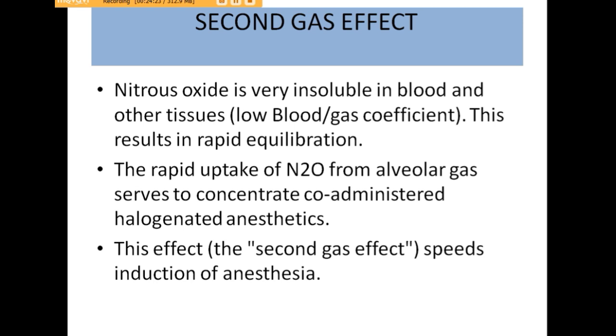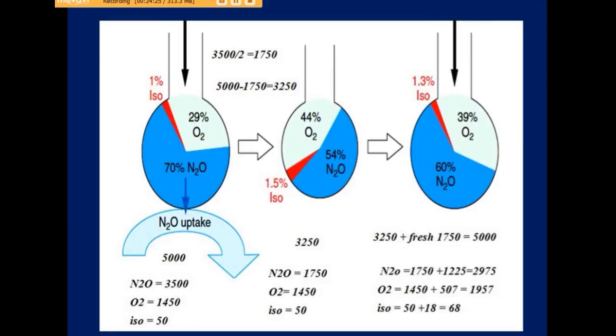How does it occur? We can understand it by this example. You can see here, in the inspired gas and the alveoli, nitrous oxide is present in 70% concentration, oxygen is 29%, and isoflurane is 1%. Nitrous oxide uptake is very fast because it is insoluble in the blood, so it achieves equilibrium very fast. So nitrous oxide will be taken up very fast.